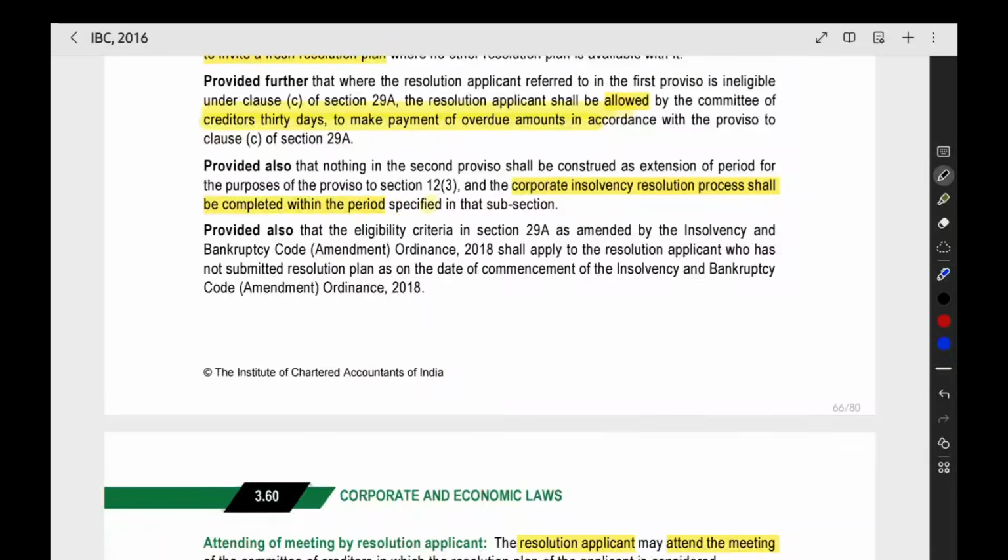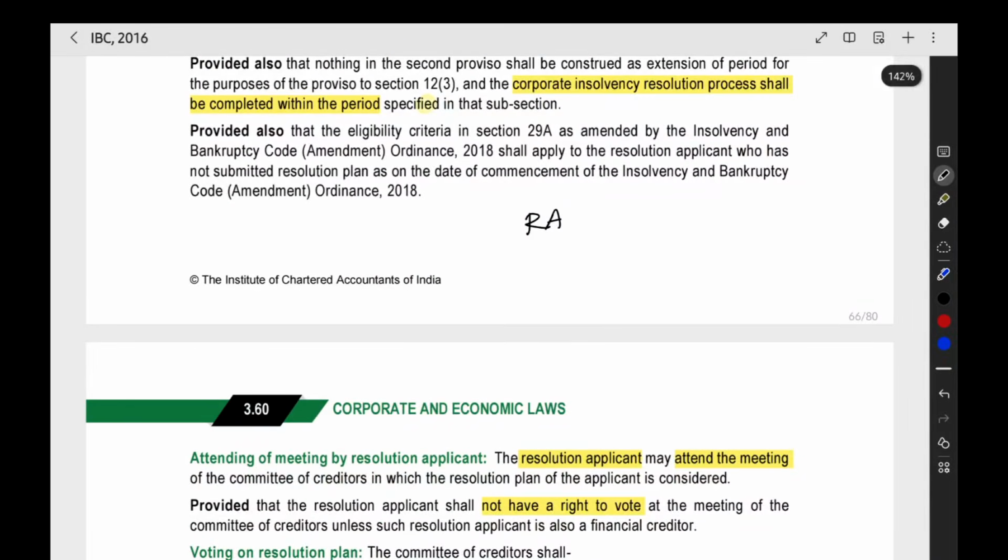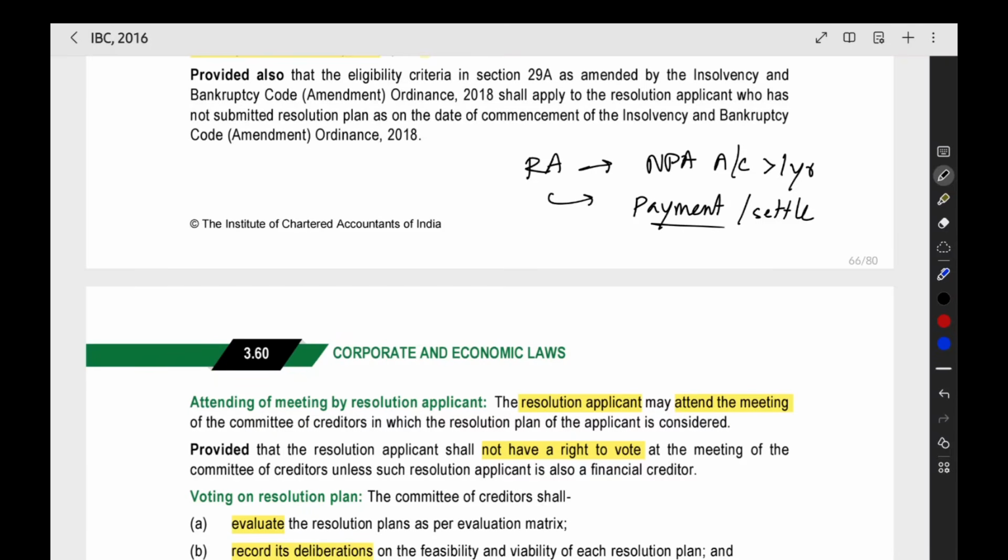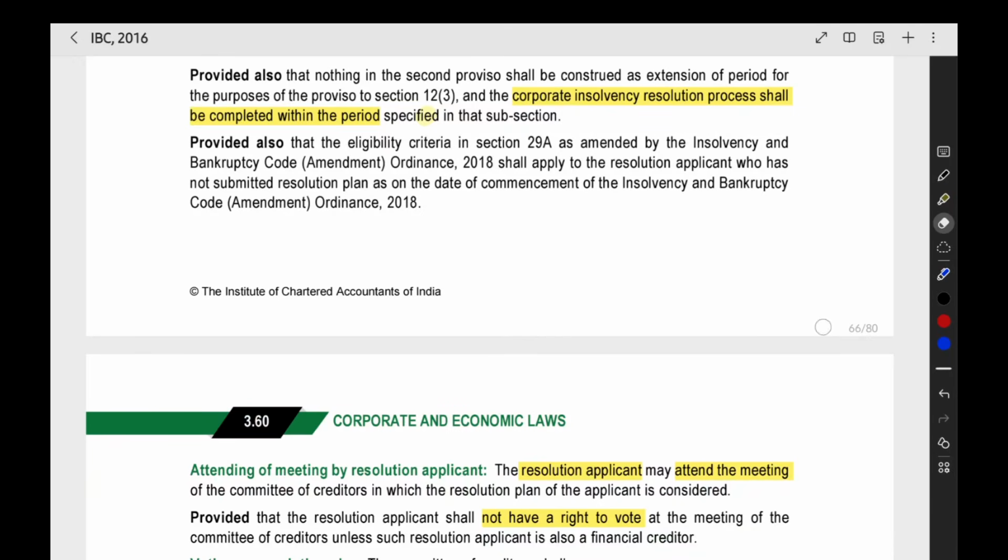Then we have one resolution applicant, and that resolution applicant is presenting a plan. But the problem is that this person has an NPA account, more than 1 year lapsed. So in that case, he is ineligible. Now the committee of creditors can give time to the resolution applicant to make payment and settle the NPA account. After that, he will become eligible, then he can present the plan. The time will be maximum 30 days. They can provide 30 days to settle the NPA, and then he can come and present the plan.